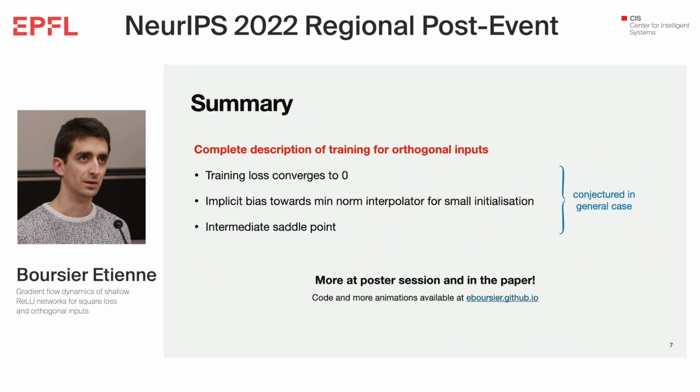To summarize, we are able to give a complete description of the training dynamics for orthogonal inputs. We are also able to give a training loss convergence result and an implicit bias result, and at some point we observe an intermediate non-trivial saddle point during the training, which I didn't discuss. These three results are conjectured in the general case. We are able to prove them for the orthogonal case, and we hope that it can help us understand the general case better. If you want to know more about this, come and talk at the poster session. Thank you.